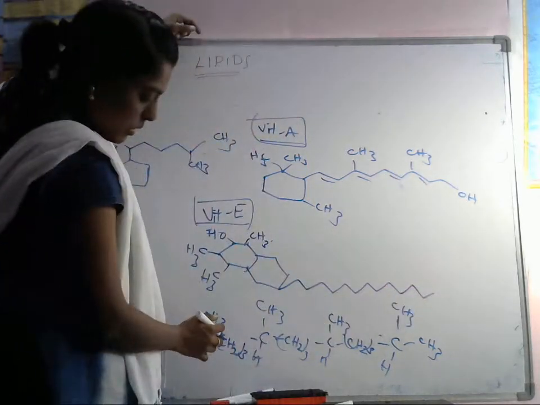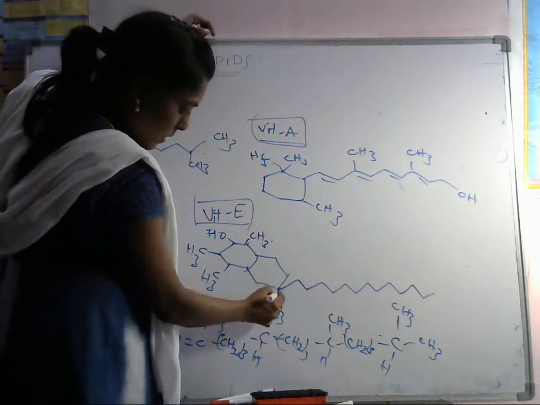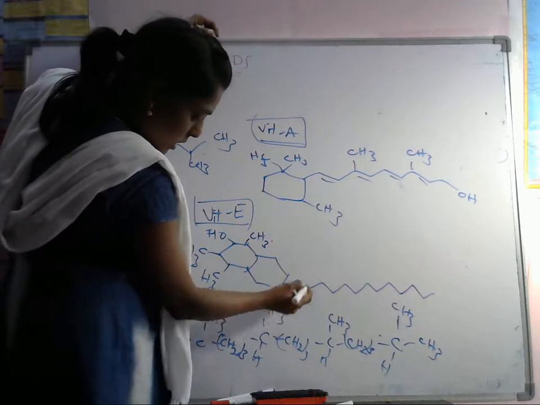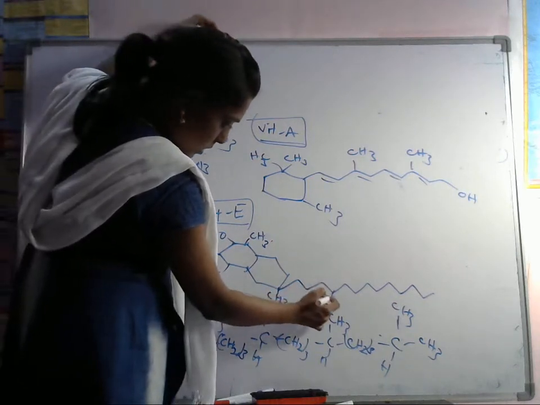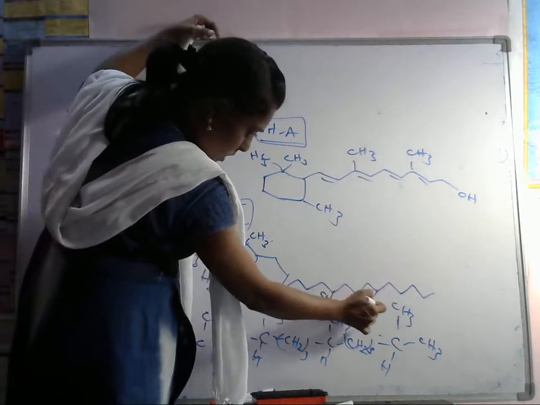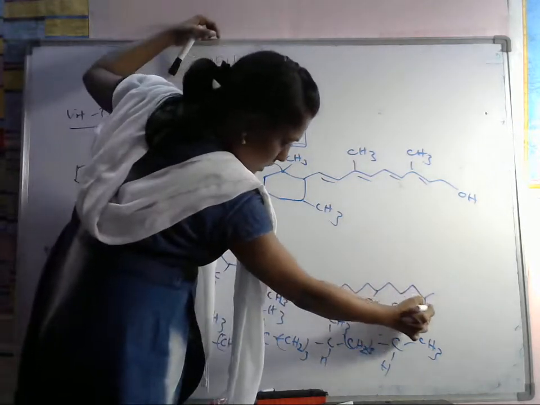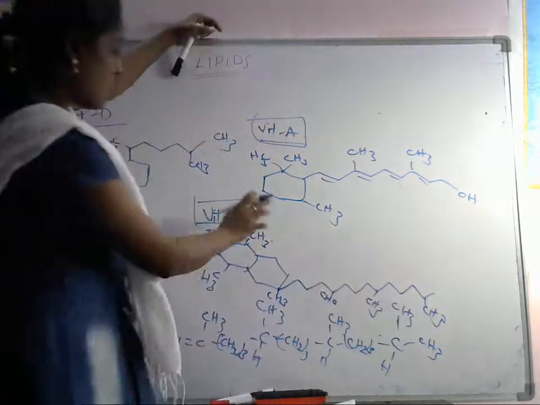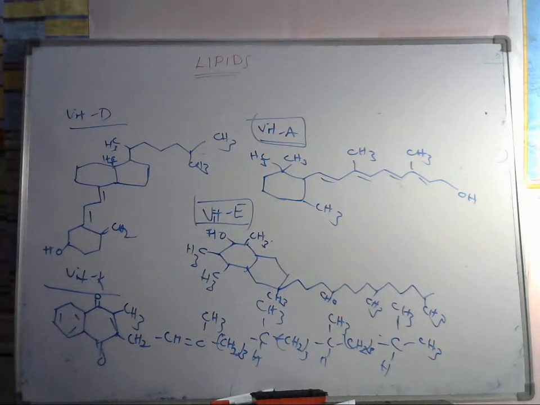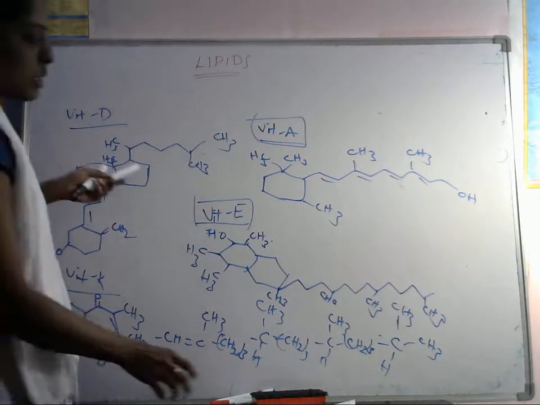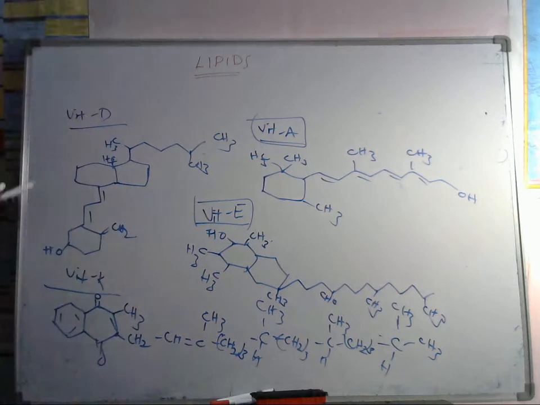Okay, so we will have CH3 groups here. CH3 group is there. Again, here one CH3 is there. Here one CH3 is there. Okay, here one CH3 is there. Okay, so this is about vitamin E. So these are the structures of vitamins, which are D, E, K. Okay, so D, E, K groups are there. Okay, so next one.